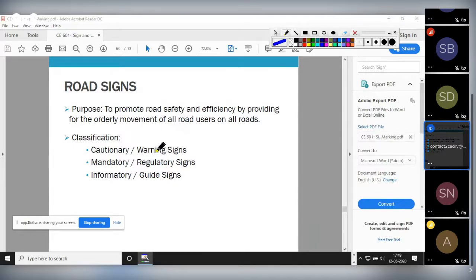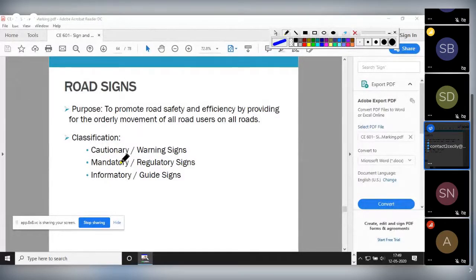So, cautionary, please remember, okay, cautionary or warning. It is giving us a warning. Say for example, school ahead, bumper ahead. All these are your cautionary signs. Okay, mandatory means stop. That means you have to stop. Some signboards will be given showing the speed limits. That means you have to follow that speed limit. You should not cross that limit.